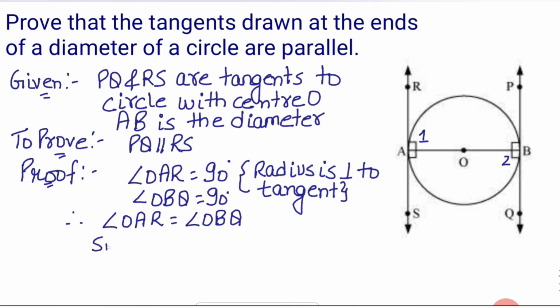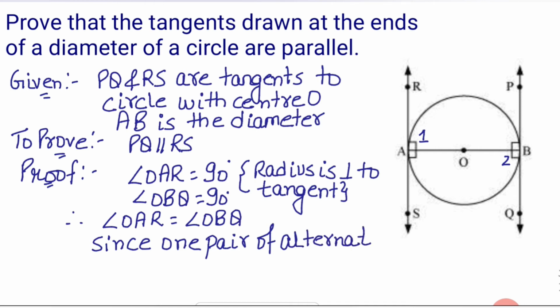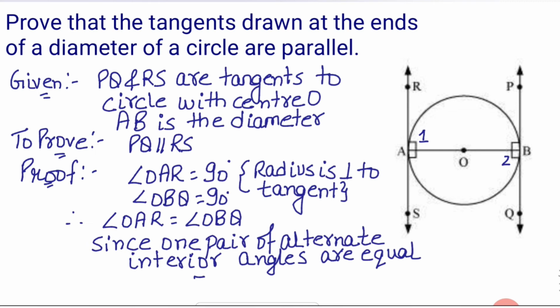Since one pair of alternate interior angles are equal, because each of them equals 90 degrees, I can say that PQ is parallel to RS. Since one pair of alternate interior angles are equal, the lines are parallel, with AB acting as a transversal. So this result is proved.